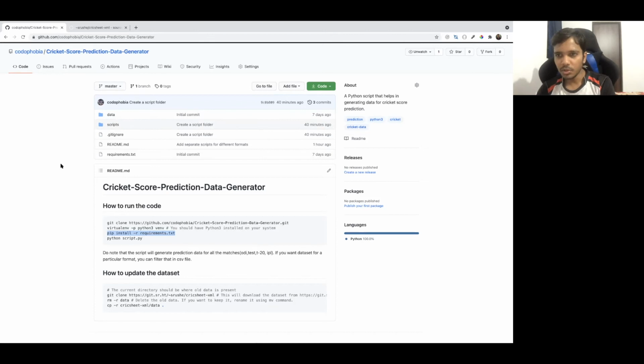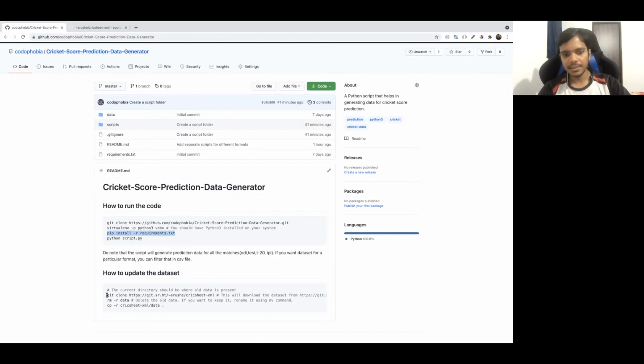But if some new matches happen tomorrow or after some months, that data will not be here. So how do you update your data with the current data, right? This website, Cricksheet.com, keeps on updating the data. So this is how to update the dataset. This is very important.